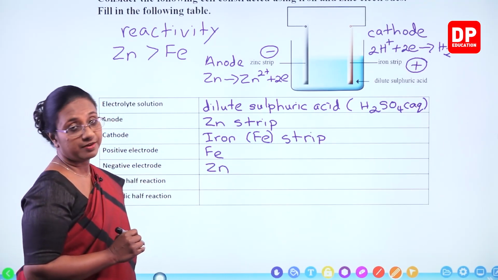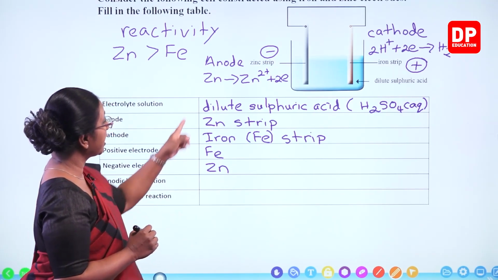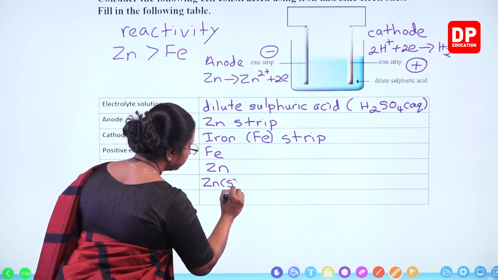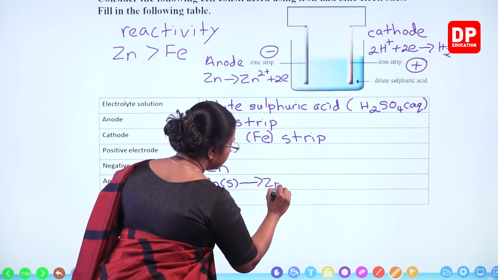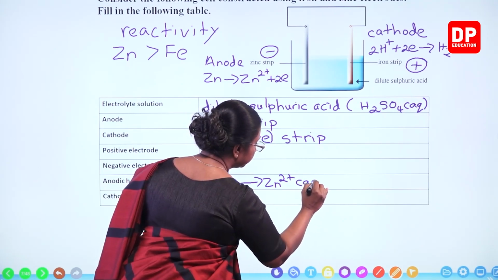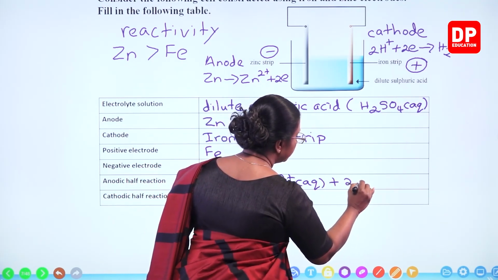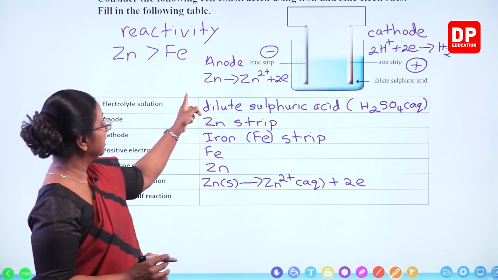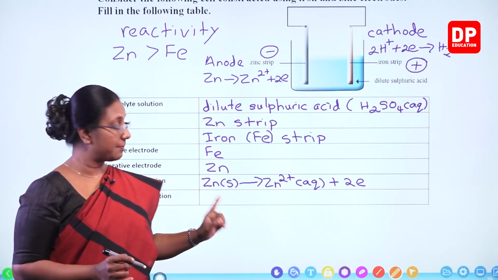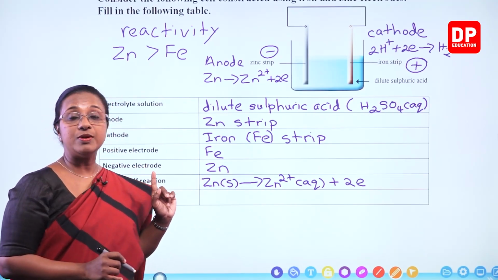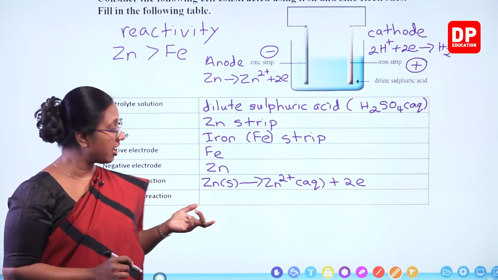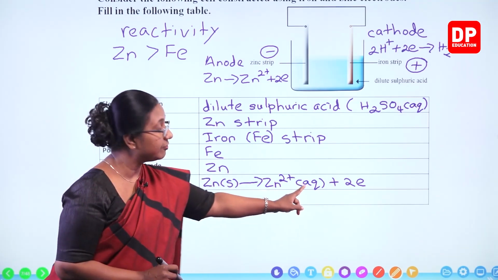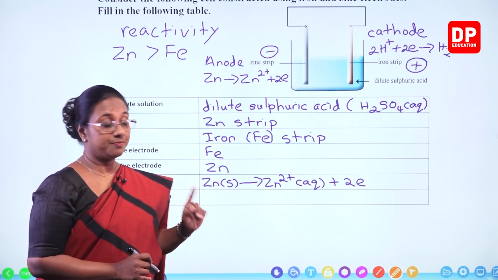An anodic half reaction, or the oxidation half reaction, is this one. Zinc solid becoming zinc 2 plus aqueous, losing 2 electrons. Now here, of course, I have not written the physical states because I just wanted to explain what is happening. But when you are writing the anodic half reaction or the oxidation half reaction, you have to make sure it is balanced, and also you have to give the physical states.